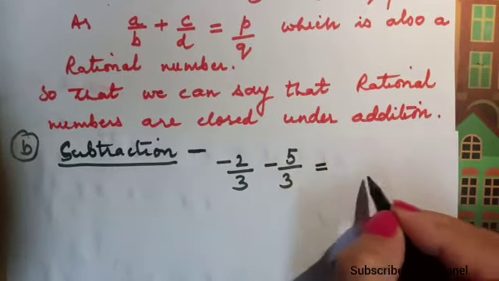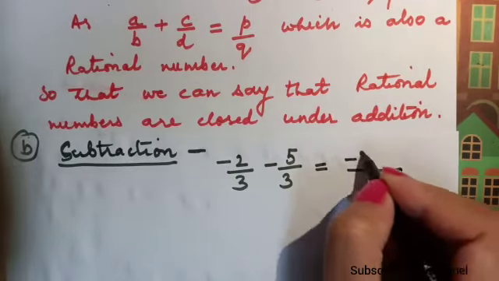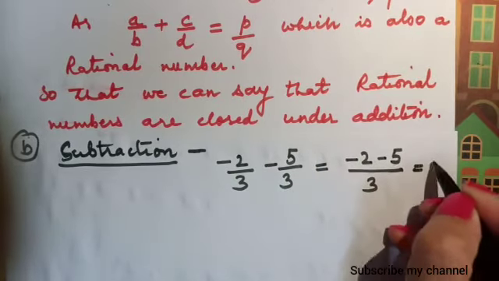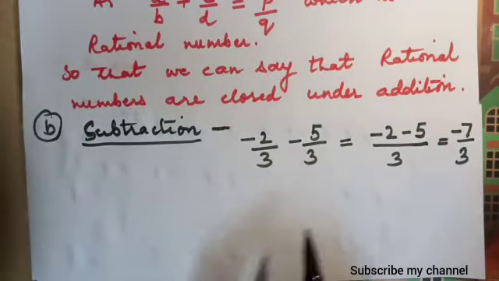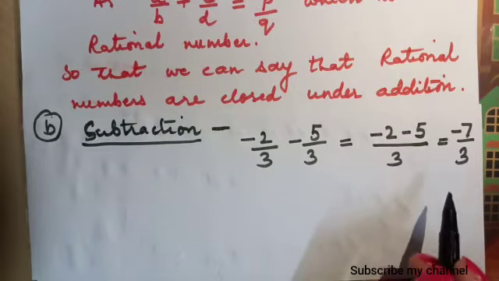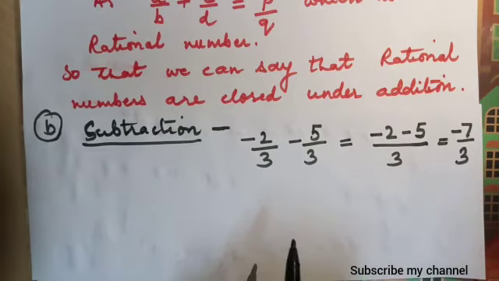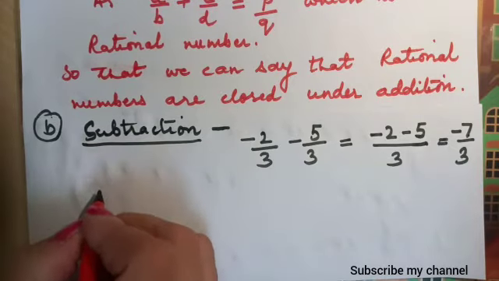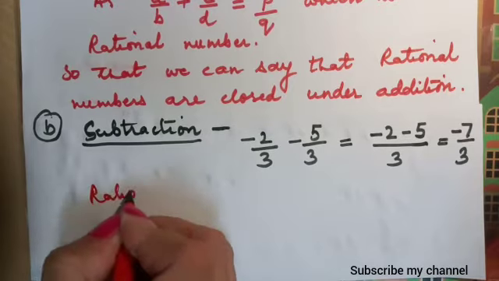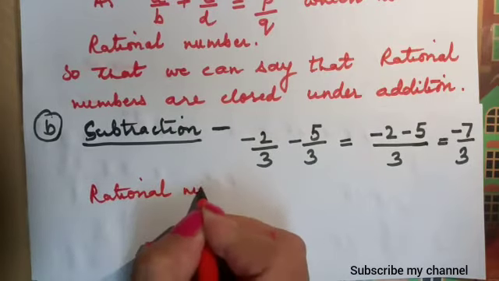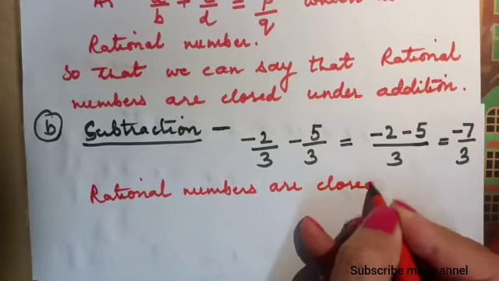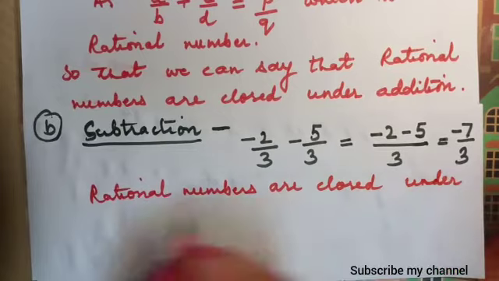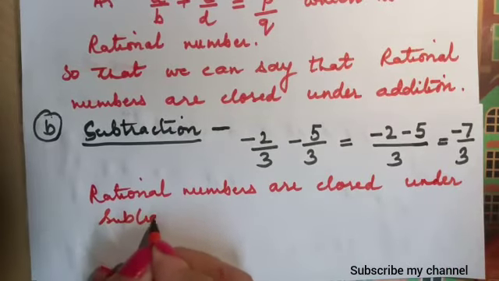What will we get? We will take the LCM and subtract, which is equal to minus 7 upon 3. Minus 7 upon 3 is also a rational number, so we can say that rational numbers are closed under subtraction.